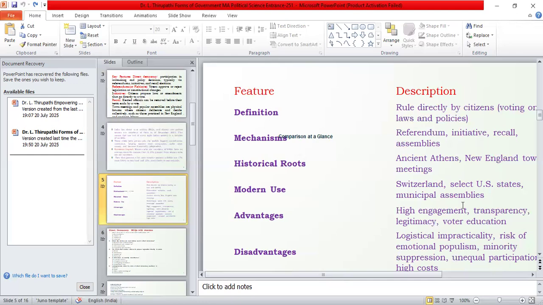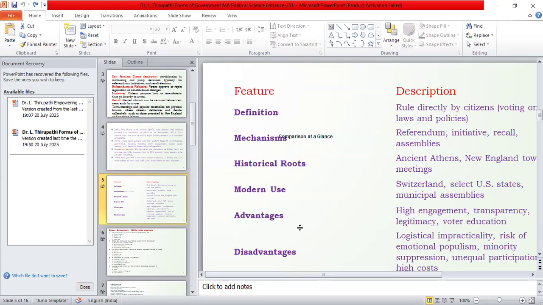As for historical roots, we see ancient Athens and ancient Greece, where direct democracy roots have been traced. In modern use, we can see direct democracy in Switzerland, selected states of the United States, and some assemblies and municipalities.